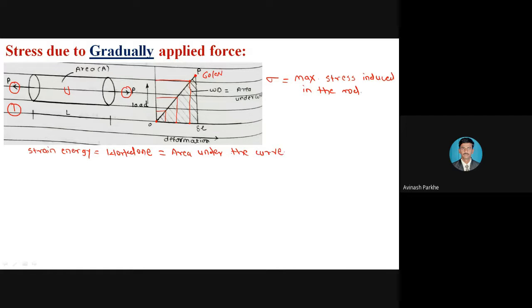Area under the curve. That means if I have to calculate the work done, I can use this particular area under the curve for the calculation of work done. Okay, so now I will focus on the work done, which is equal to the area under the curve. Now from this particular second figure, whatever the graph is there, the inclined line,